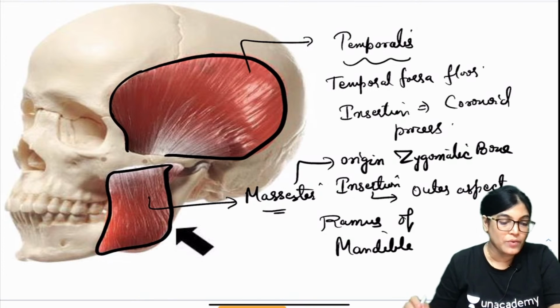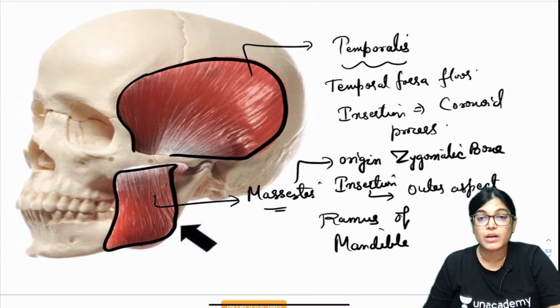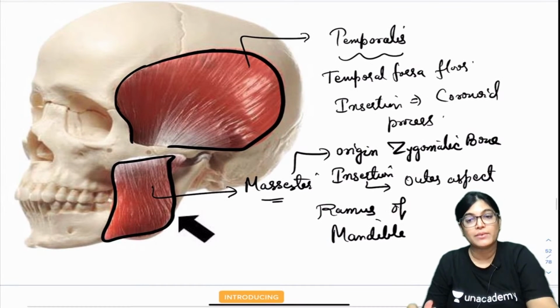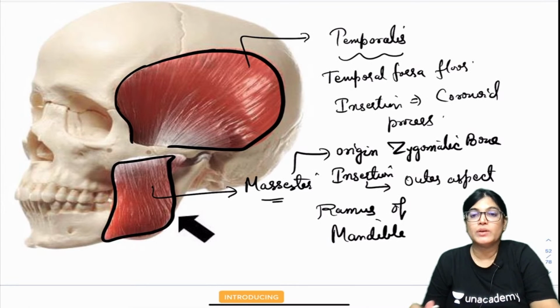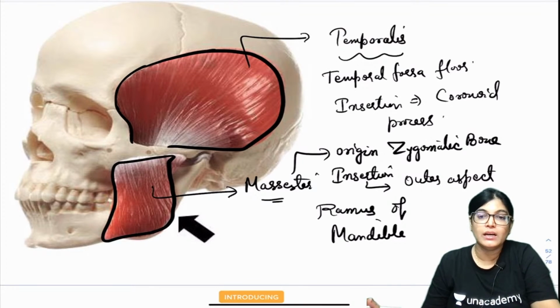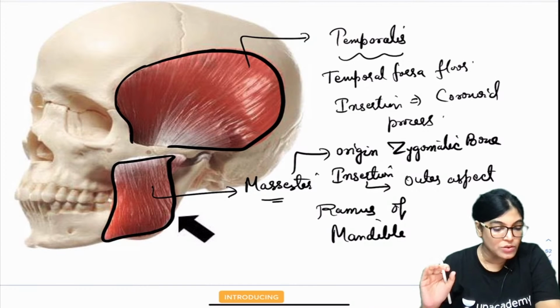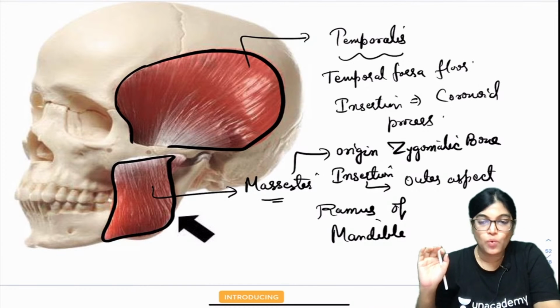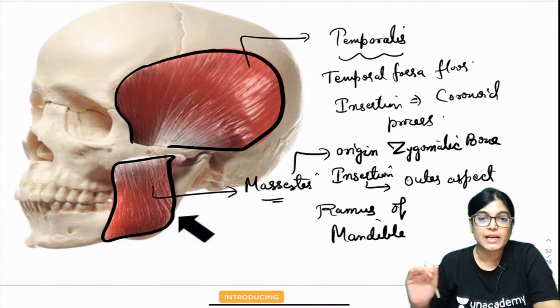So everyone, have you understood, in short? One of the students told me, so I have included this diagram. So in short, we have done the muscles of mastication: origin, insertion, nerve supply and action. Any doubt or is it clear? Everyone, do you want to see the diagram once again or is it clear?